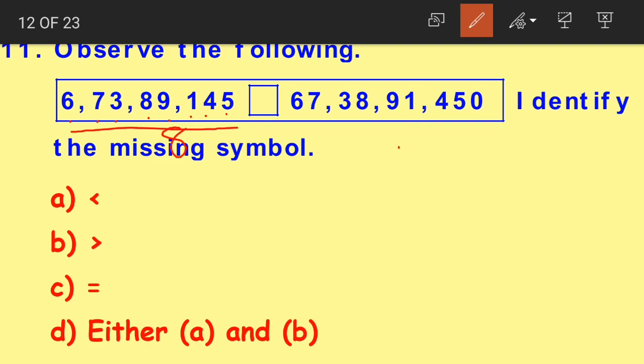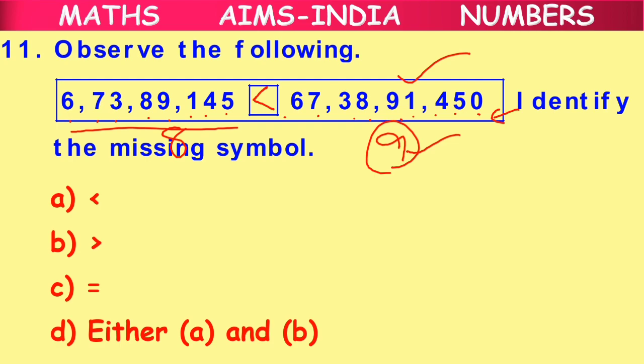And in the second number we have 9 digits. Now obviously 9 is the bigger number here, right? This number has more digits. So the second number becomes the bigger number. We open the mouth towards the bigger number. So the correct answer is option A.